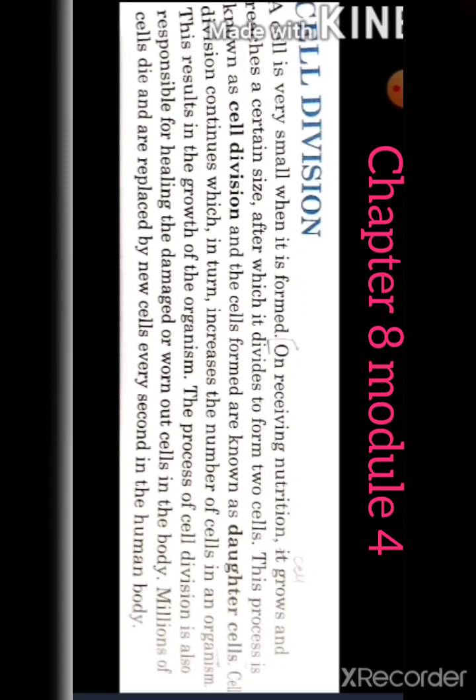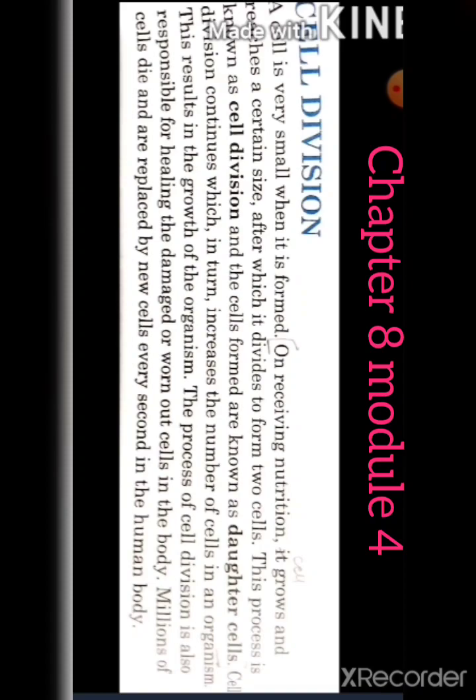But it is replaced by the new cells, and as a result the organism will go on with its functions and survival. So cell division is important to replace the cells and to heal the damaged cells. So this is about cell division.